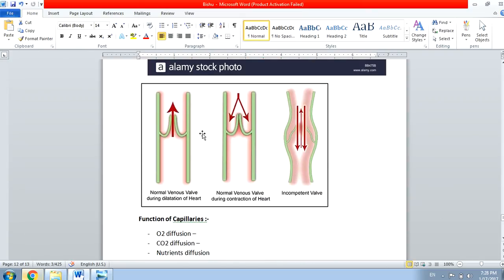Here you can see how the valve system of the veins works. See, normal valve of a vein, the blood is going forward. Once the blood goes forward, the blood can't come back because of this valve. Sometimes when they are diseased, then this valve won't work and the blood will keep coming back. In that case, you will see in some people the veins will be very thick and very swollen.